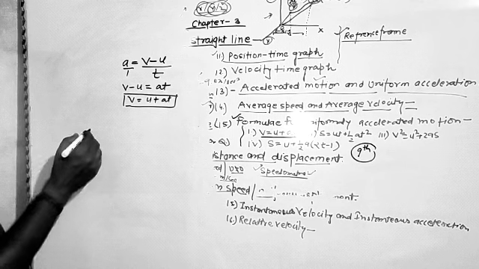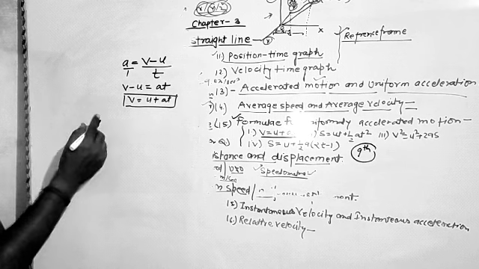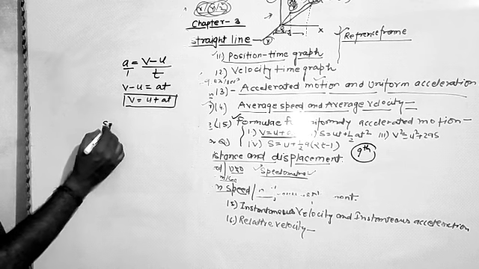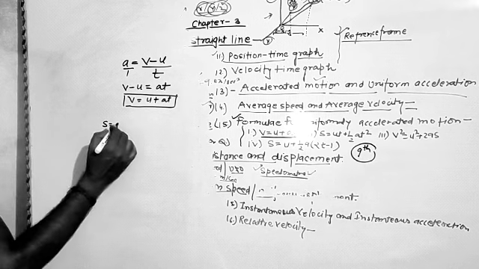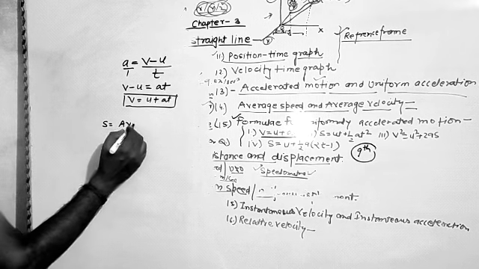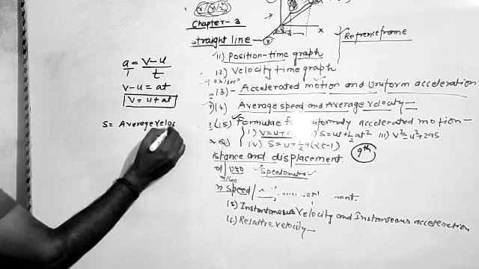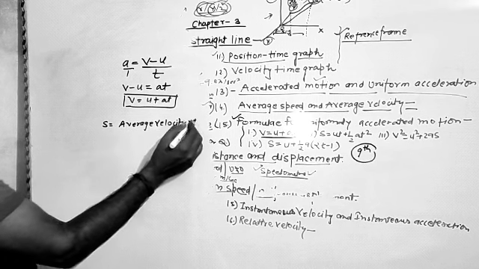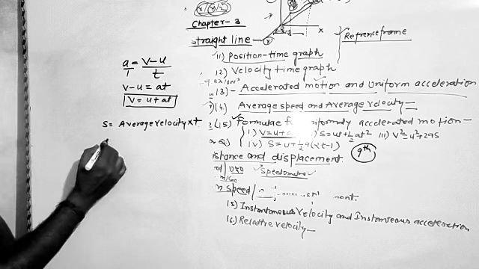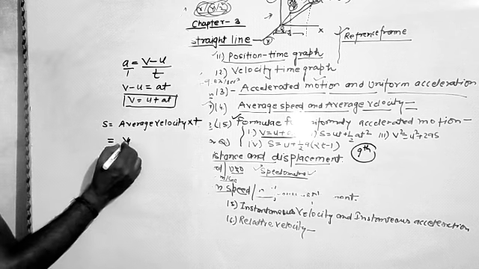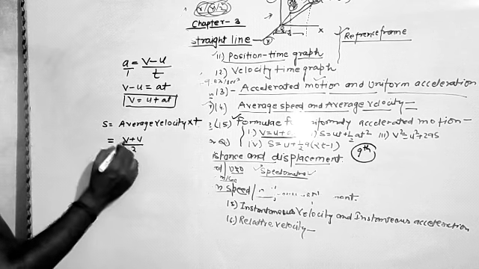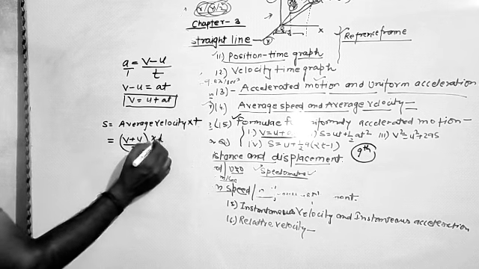Now we are going to the second relation. In the second relation, we know that displacement s is equal to the product of average velocity into time. The average velocity is given by v plus u upon 2, into time t.